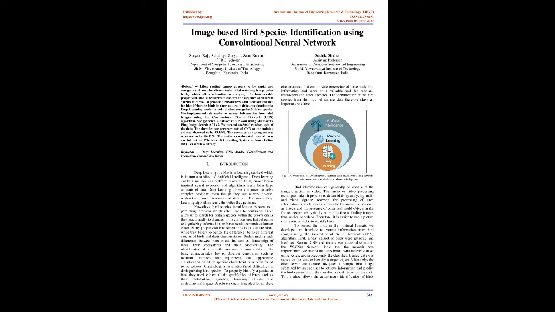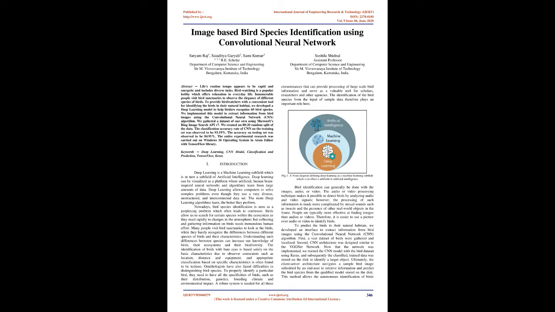The identification of birds with bare eyes is based solely on the basic characteristics due to observer constraints such as location, distance, and equipment. An appropriate classification based on specific characteristics is often found to be tedious. Ornithologists have also faced difficulties in distinguishing bird species. To properly identify a particular bird, they need to have all the specificities of birds, such as their distribution, genetics, breeding climate, and environmental impact.